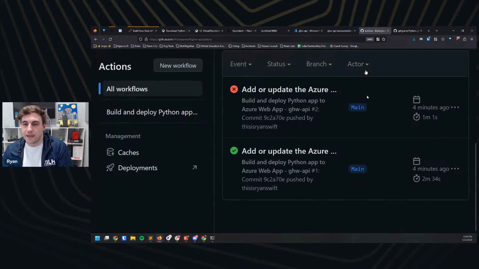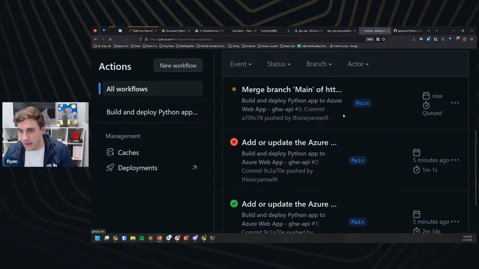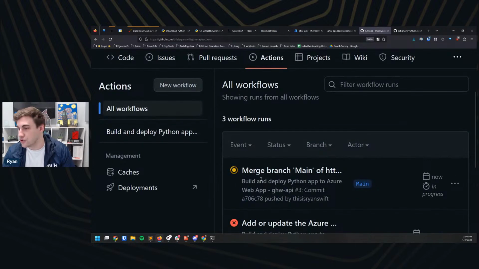So that is our update. I'm going to go back to GitHub here, and I'm going to refresh our action. Oh, I didn't even need to refresh our actions page. Look at that. So as soon as this is done merging, it's actually going to update our live application for us. And that is going to be great. It's going to work well, and it's going to thank 404 on our live version.